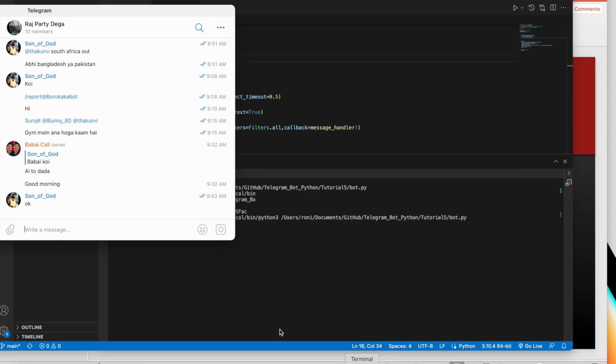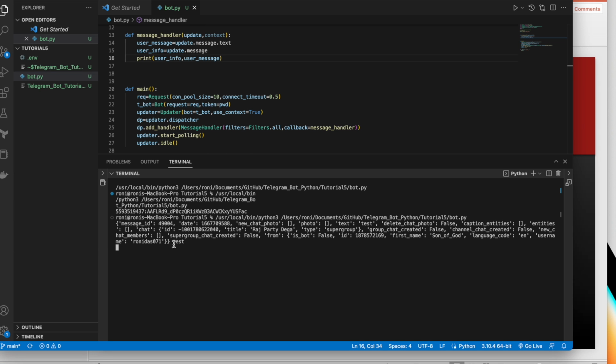So I'll go here and type hi, or maybe I just write test. Okay, I got test, and see, it is coming here. This is the whole thing related to user info, the update.message part, and this is test, my message. So see, user info and message came. With the user info you get all the details, like for example, the message is test. A lot of things are there.